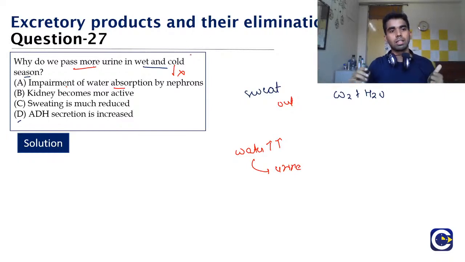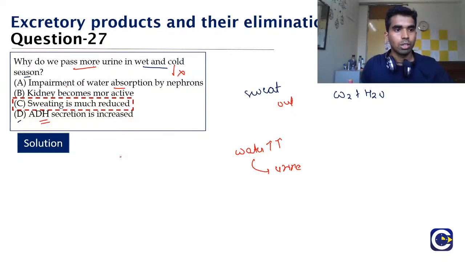And one more interesting thing is that whenever you try to preserve the brain after injury, we maintain hypothermia in that patient. We put the patient in low temperature, and it helps to preserve the brain for more time. And ADH secretion will decrease the urine, it will not increase the urine. So the correct answer is option C.